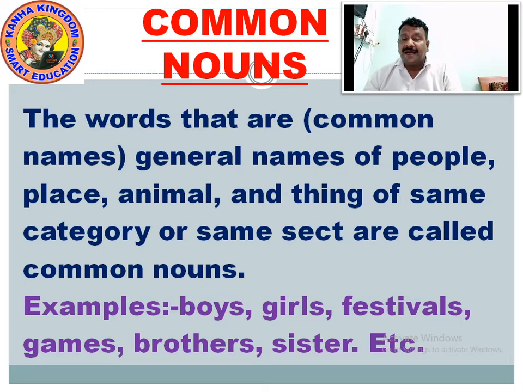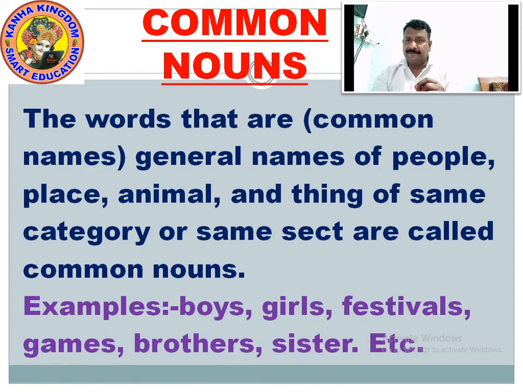The common nouns are the general names of people, general names of place, general names of animal, general names of things of the same category or same set. When we talk about common nouns, what do you understand by this? General names of people. What is the general name of people?